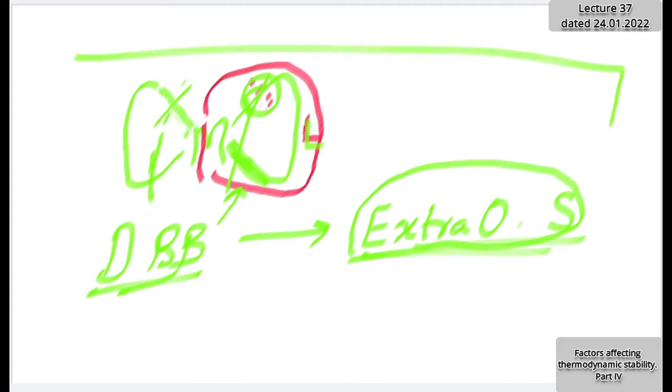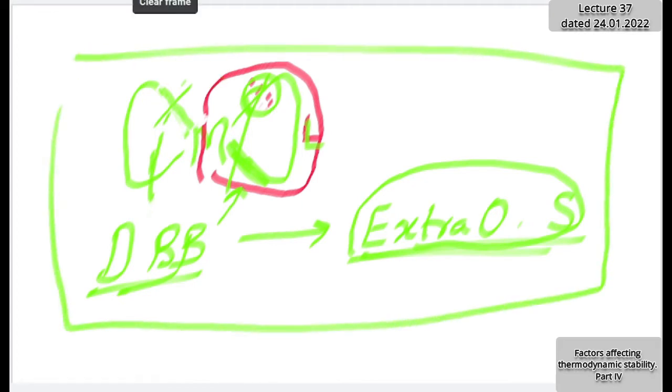Is this point clear? That is my question. Yes, sir. Now, second point. It is a perfect point. It is a quantitative explanation.